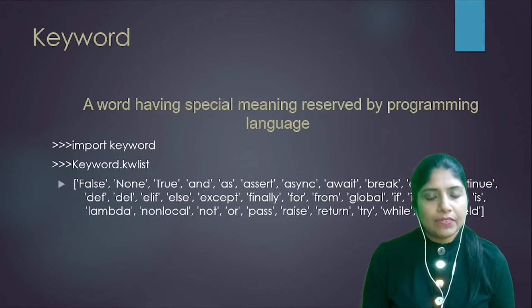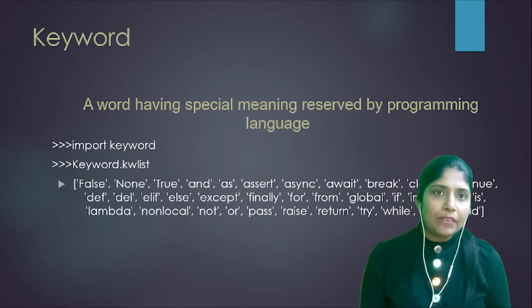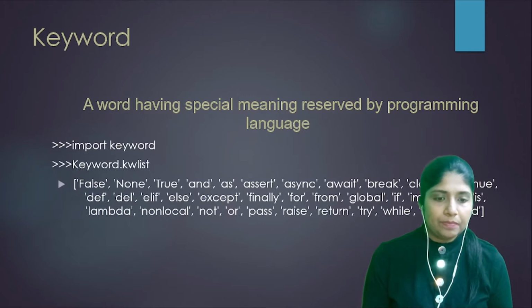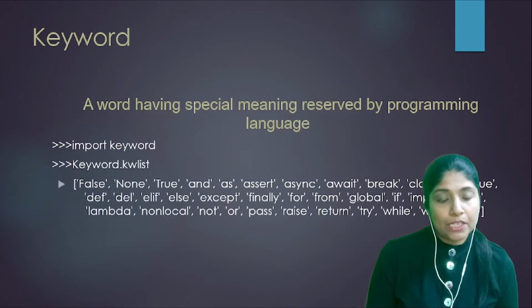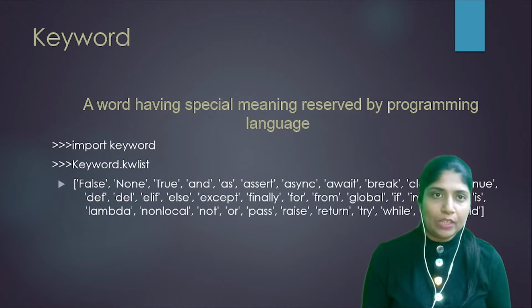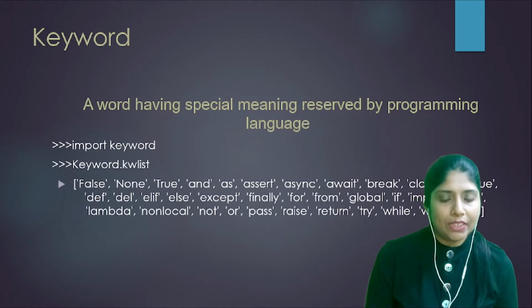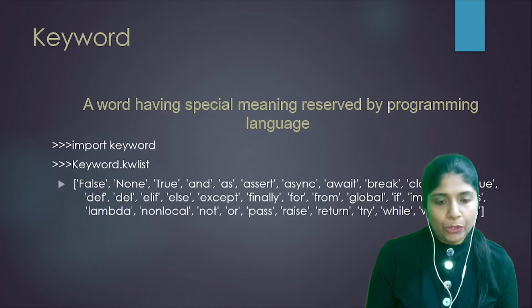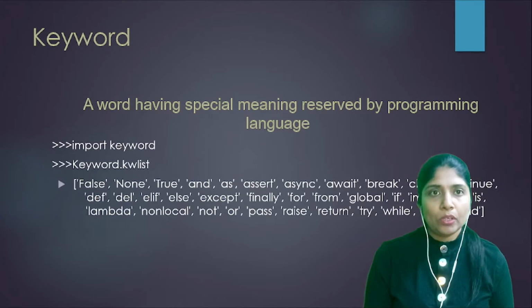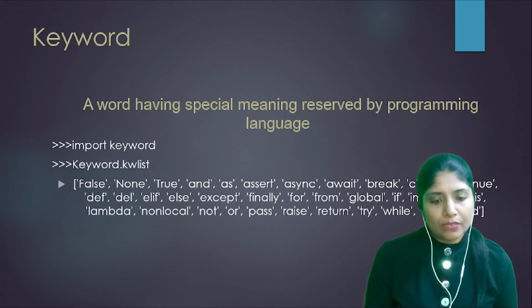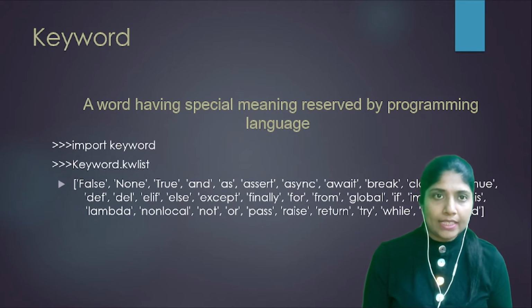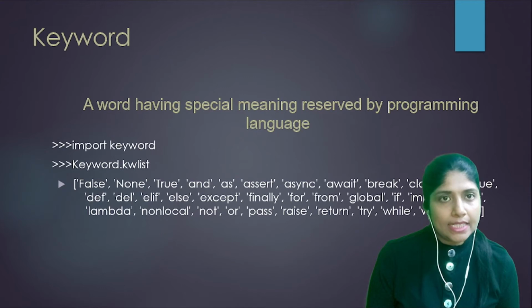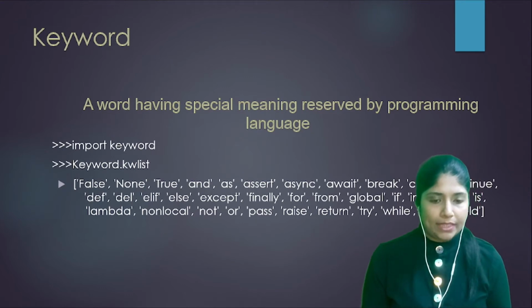First one is keyword. What is a keyword? Keywords are the words which have unique meaning in Python. A word having special meaning reserved by the programming language Python is called a keyword. If you want to find out all the keywords of Python, you can import the module keyword by typing import keyword and then call the function kwlist. Then you will get the list of keywords permitted for Python.